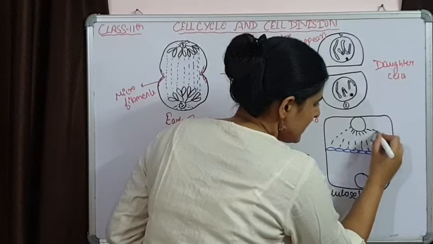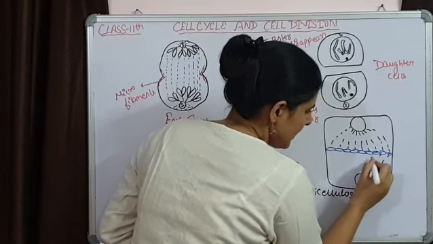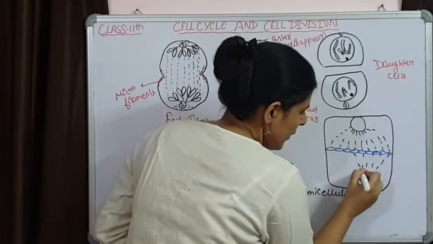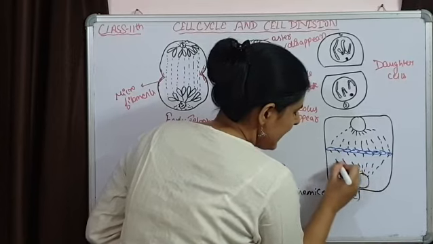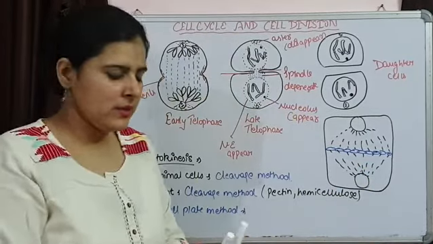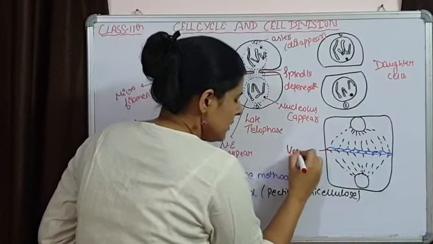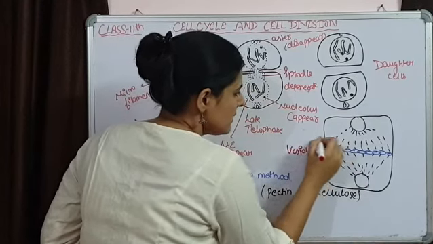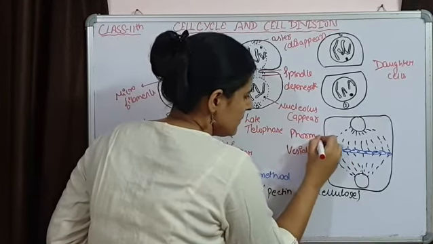This is how the spindles are attached, holding these vesicles at the equatorial plane. So these are the vesicles, and this is the phragmoplast.